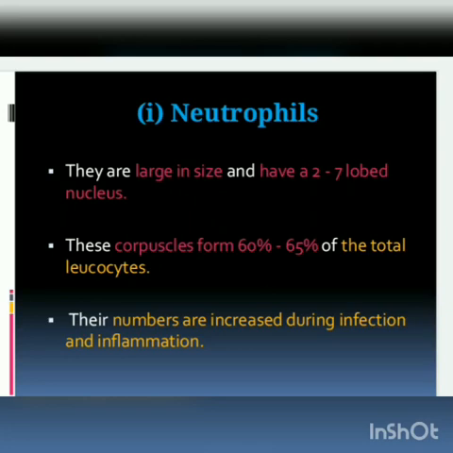Their numbers are increased during infection and inflammation. Now you understand the meaning of infection. It is microorganisms making trouble in our normal function. It may be bacteria or virus or fungi, anything.